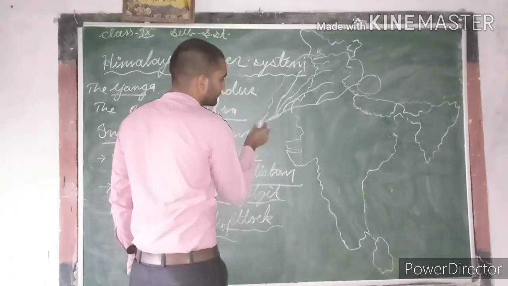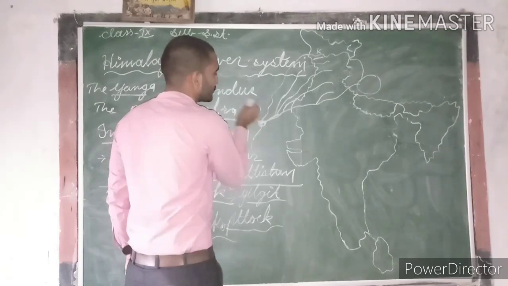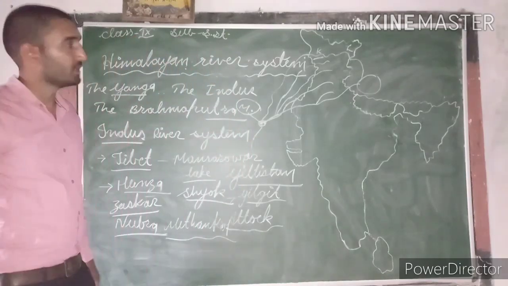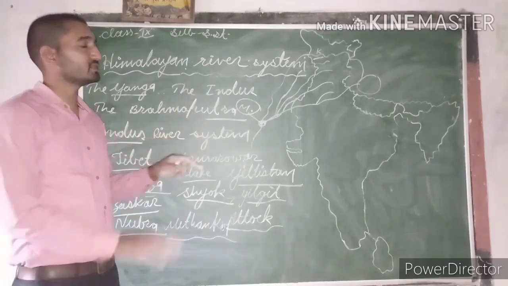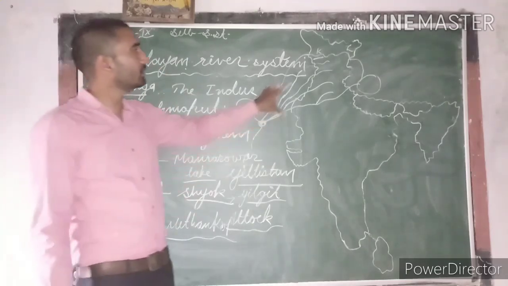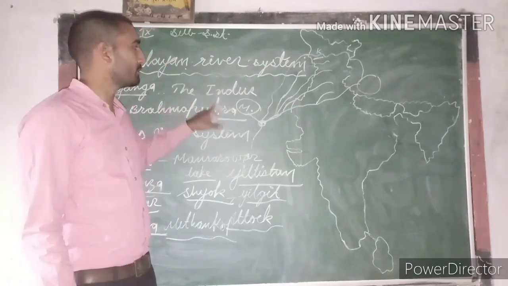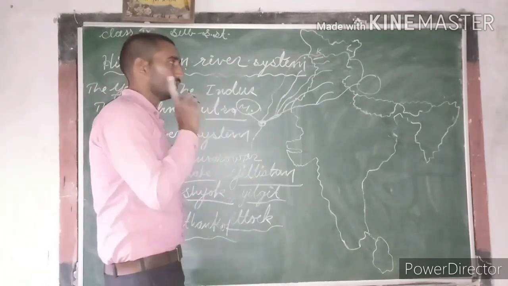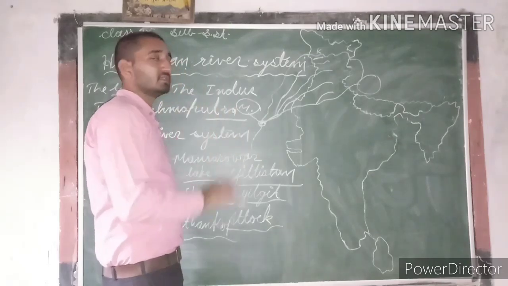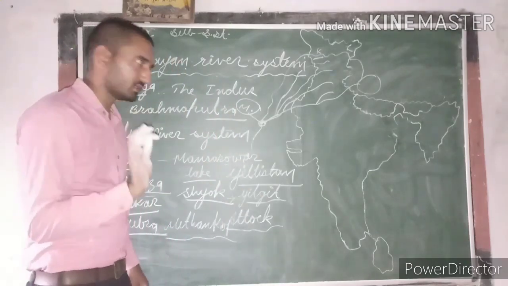This place is Mithankot, situated in Pakistan. So there are five major tributaries of the Indus river. We can say that generally the Indus river system is formed by the Indus river along with its five major tributaries, which are Chenab, Jhelum, Ravi, Vyas and Satluj.